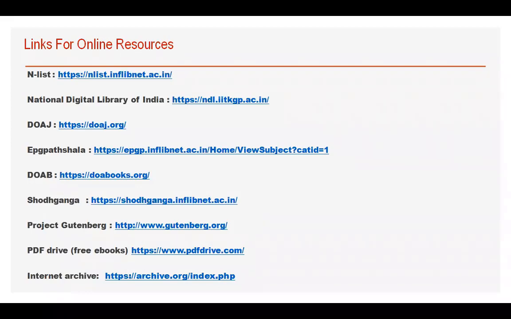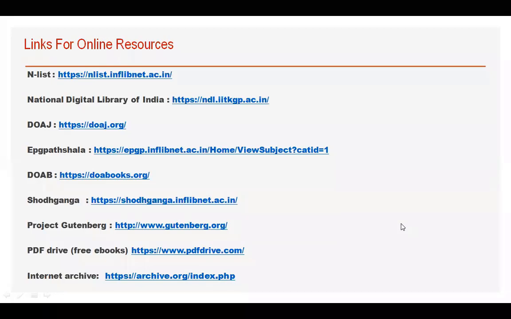Then we have EPG Pathshala. There are many students still entering. How many students are there for SYBA? Can anyone tell me? Ma'am, around 180, 190. Total A division, B division, or one division you are talking about? Both the divisions. Okay. So 40 more need to be added.